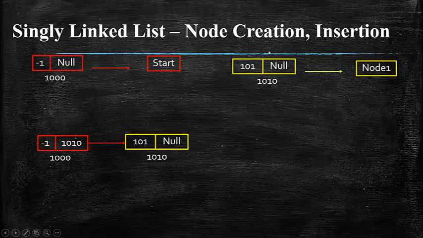And once the node 1 has been created, you have to ensure that the pointer value that is present in your start node should be updated to the address of your first node. Okay, so this is very, very important.